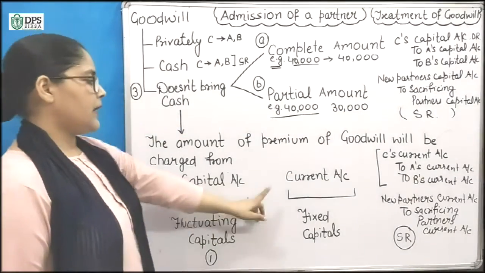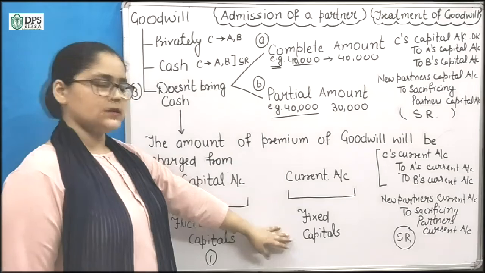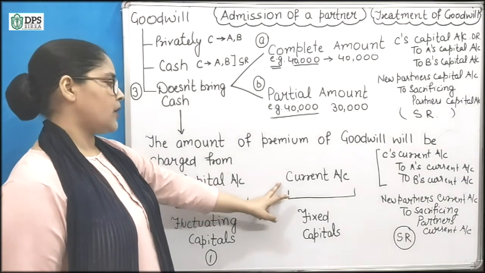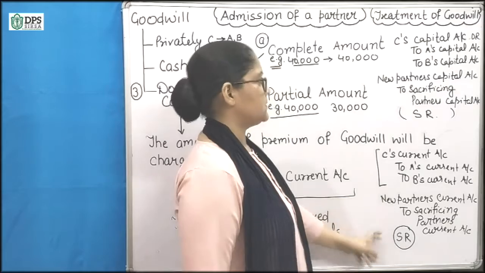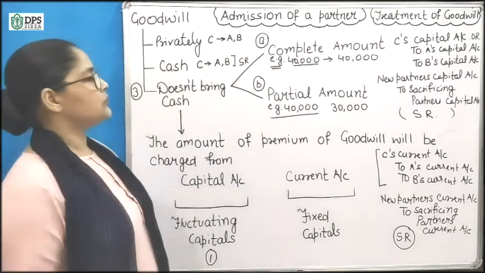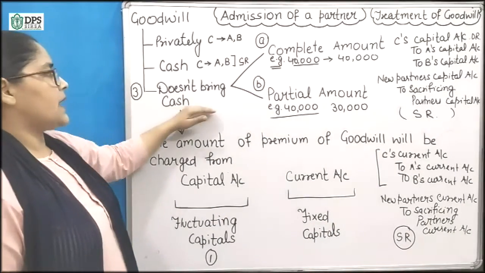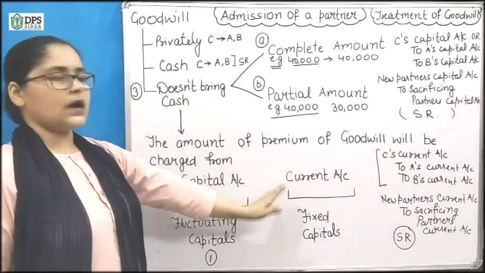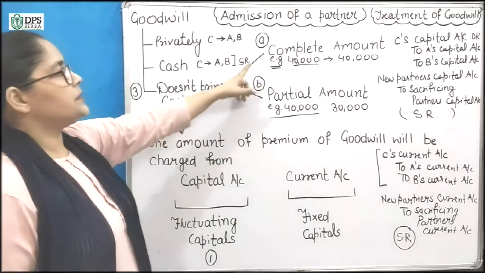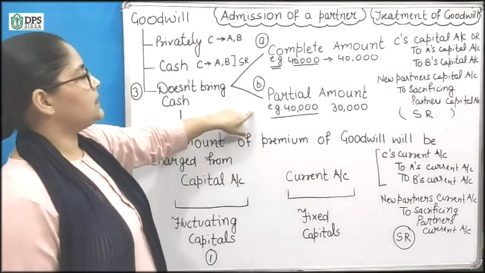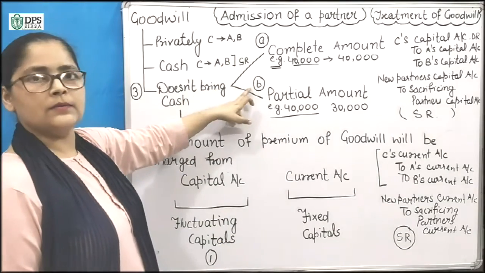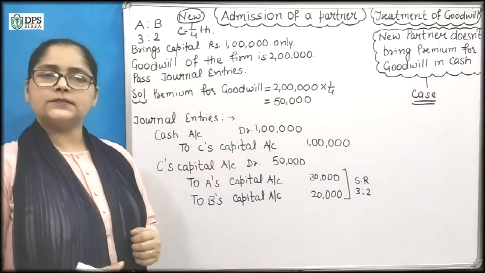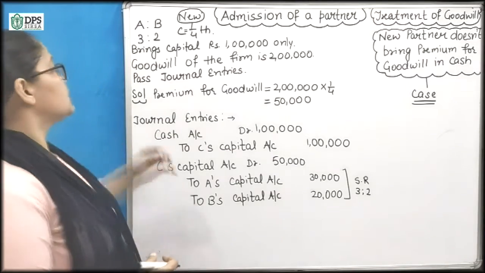And if capitals are fixed, then it will be charged from current account, and the entry is this. So now you know when he doesn't bring cash, this is the accounting treatment. So we will take questions and we will understand these two portions, A and B. Let us solve this question.